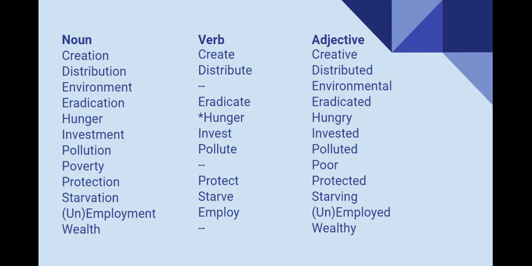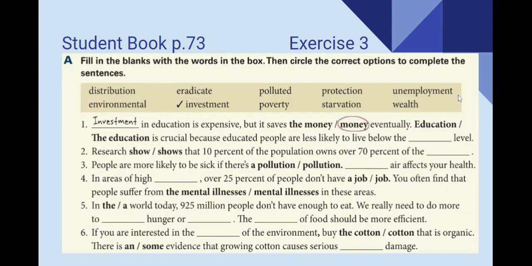Okay, let's go ahead and practice. Let's go to student book page 73, exercise 3. Here, we're going to fill in the blanks with the words in the box and circle the correct options to complete the sentences. For example, investment in education is expensive, but it saves money eventually.